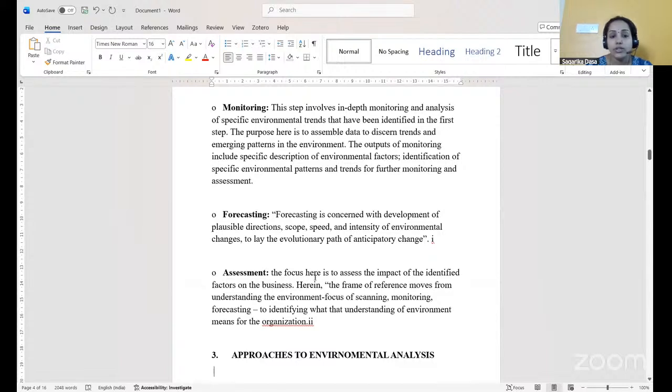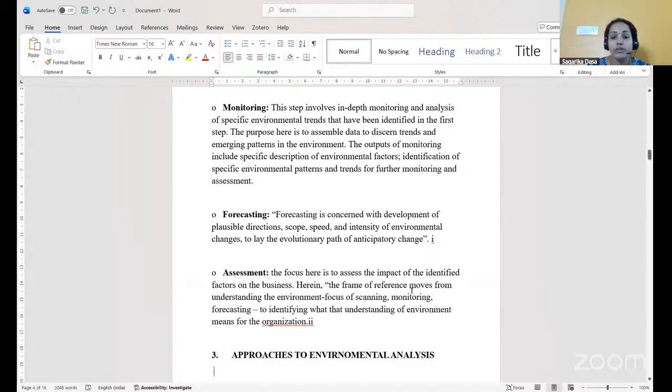Assessment focuses on assessing the impact of identified factors on the business. In the first three stages, whatever factors we have identified, now we have to assess how these identified factors have an impact on the business.